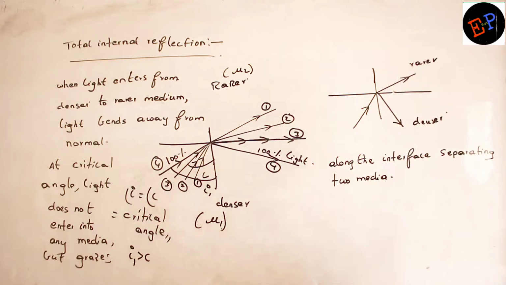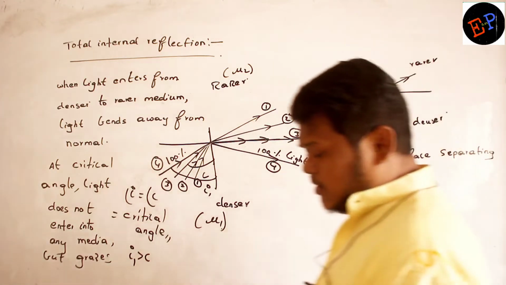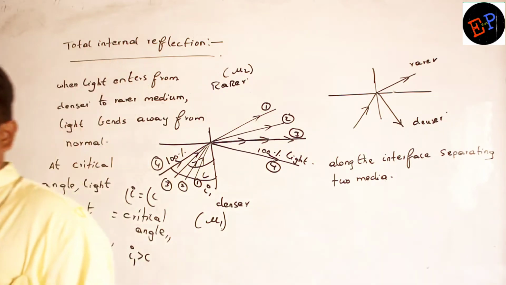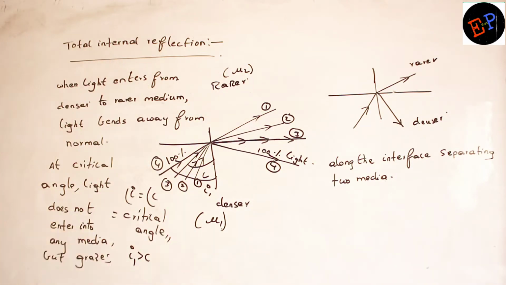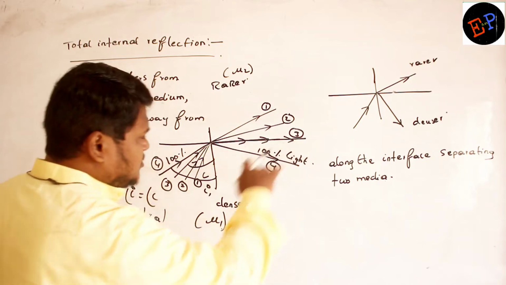So when light is incident at the critical angle, it doesn't enter into the first medium, it doesn't enter into the second medium, it just grazes along the surface.